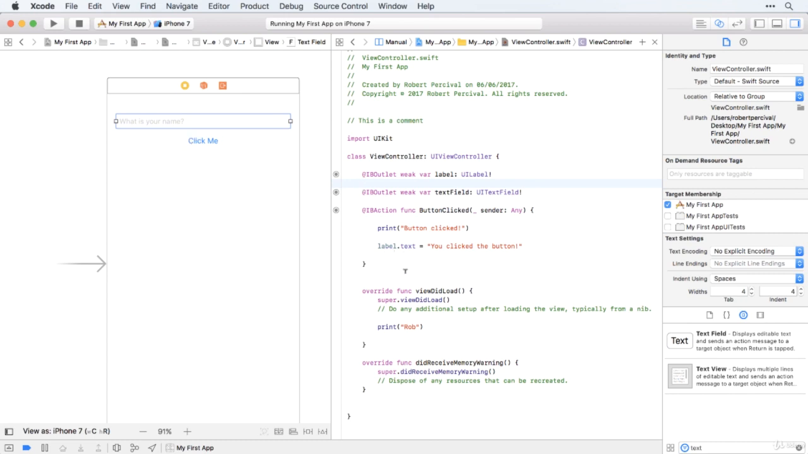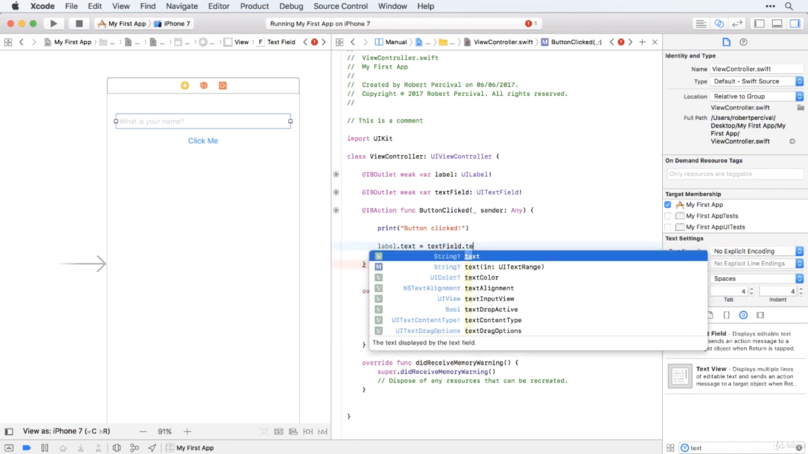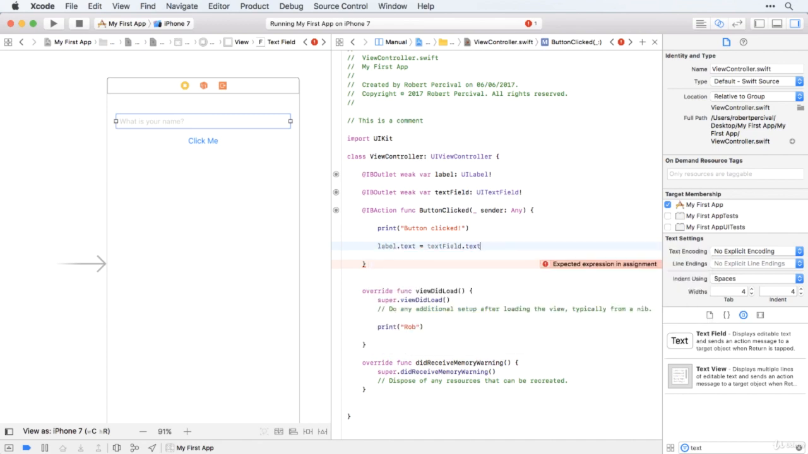Okay, so all we need to do to make the label text equal to the value of the text field is change that string, which was what we previously made the label text, and we want to make this the content of the text field. So to get that, we just use textField, and yep, you guessed it, text. So we just set label.text is equal to textField.text. Simple as that. Let's give it a try.